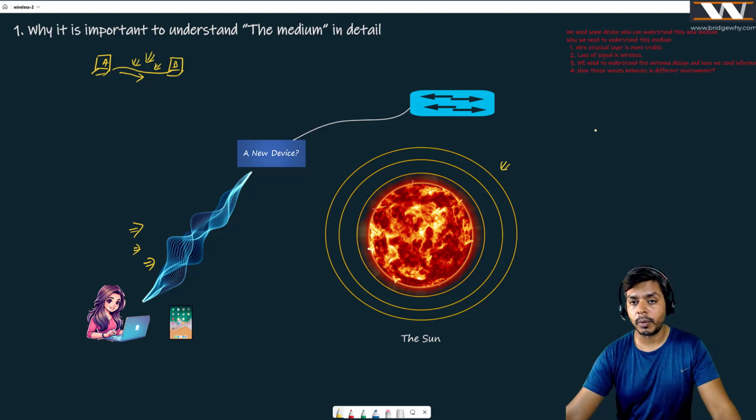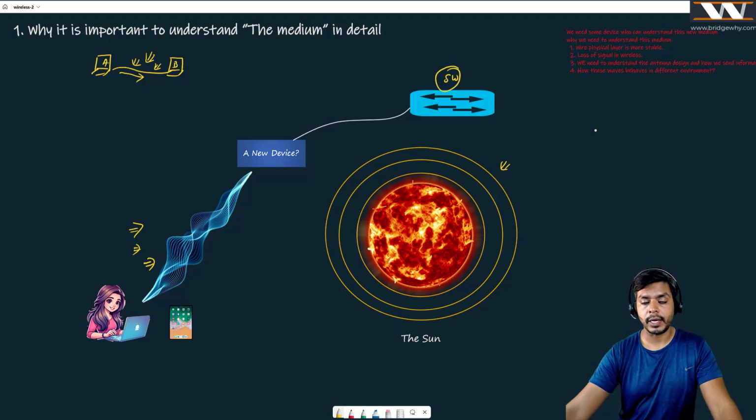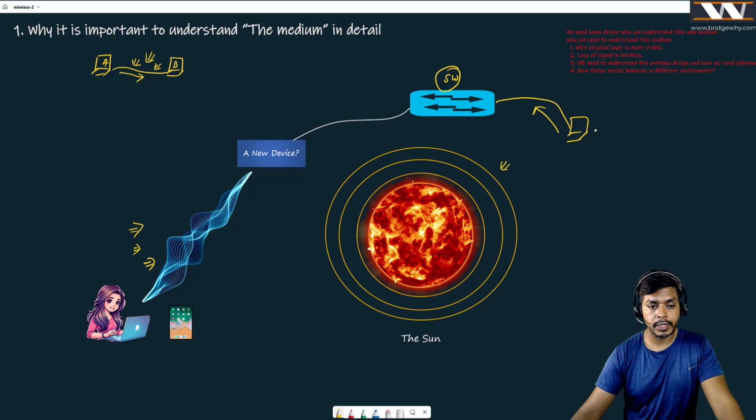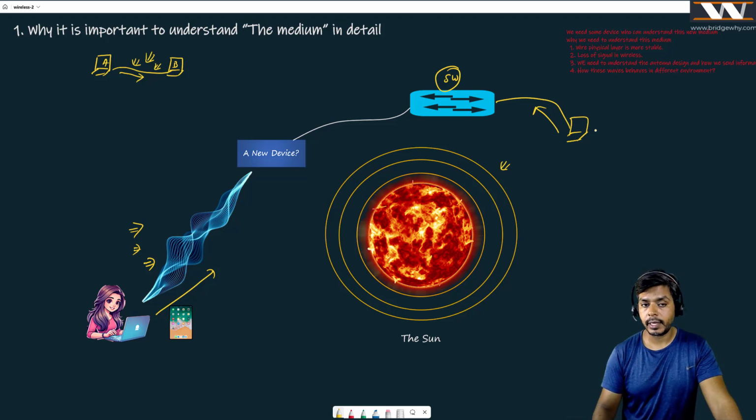And you all know that our normal switch does not understand anything wireless. In the case of a normal switch, we connect a wire, connect our laptop and PC, and then start sending the ones and zeros over it. But now here is a big problem. Anjali is sending everything over this energy, which was discovered by Mr. Hertz, who successfully proved that energy can flow from one place to another without any medium. If Anjali uses it, the device capturing it is going to be the switch, but my problem is that the switch doesn't understand it.